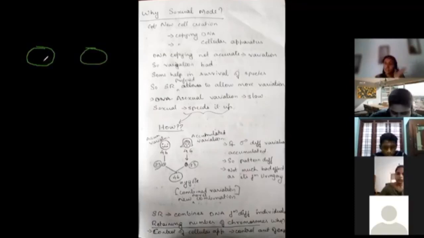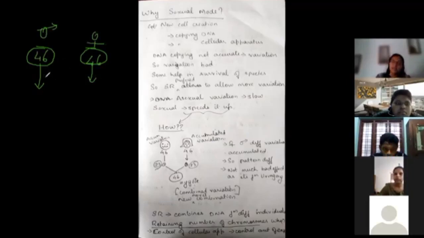So how do we retain the number of chromosomes? For retaining the number of chromosomes of the species, we have special cells. That is when the special cells come into play. What are the special cells known as? They are known as gametes, or sex gametes. So what happens as part of gametes? This is the male and this is the female.